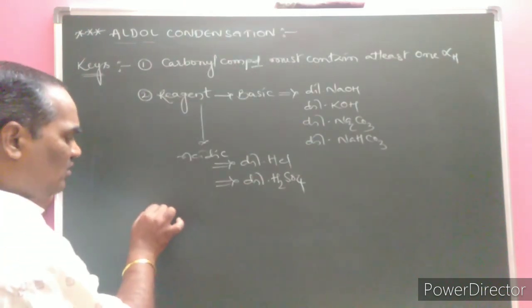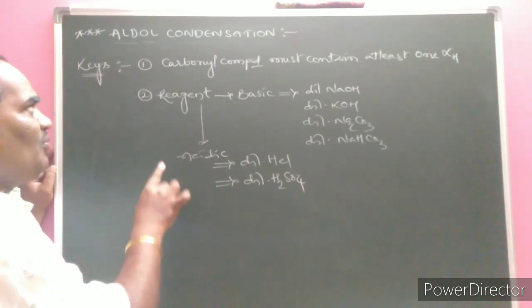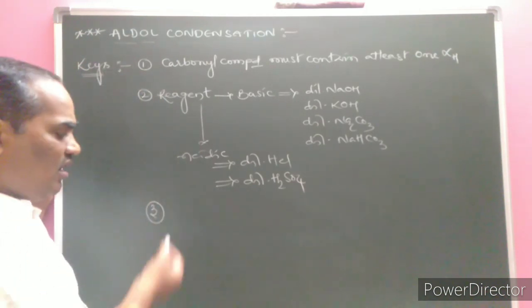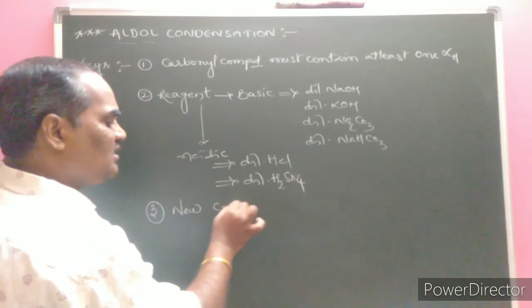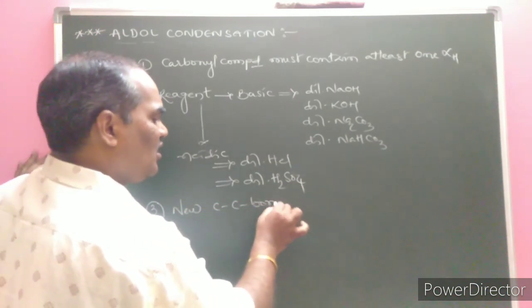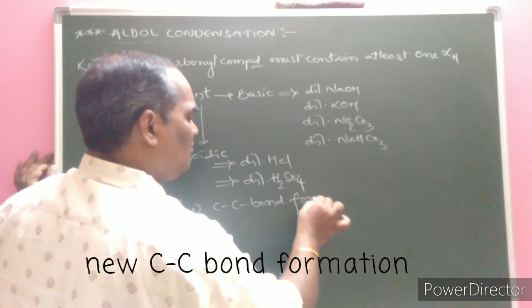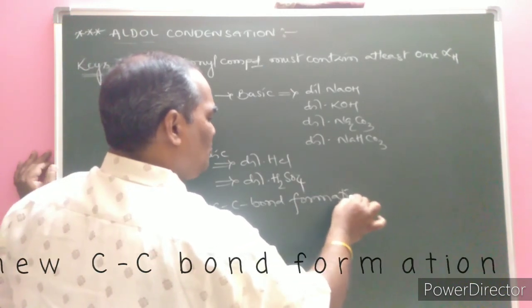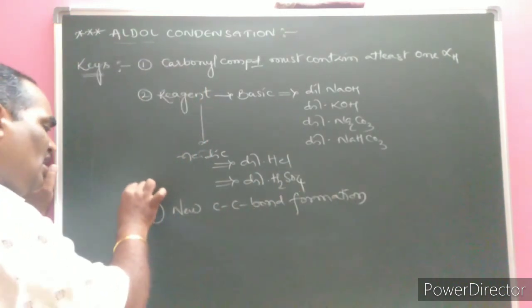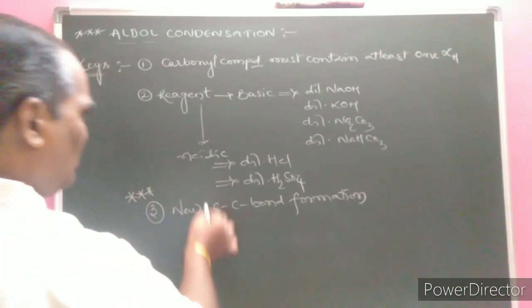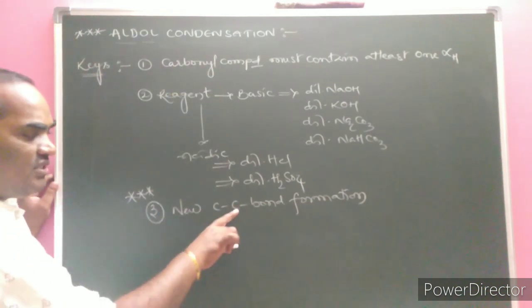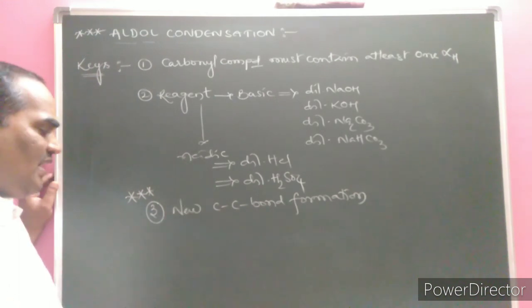The third key is that aldol condensation is an example of new C-C bond formation. Very, very important, this was asked previously in a multi-answer question: which of the following reactions is an example of new C-C bond formation. In aldol condensation a new C-C bond formation takes place.